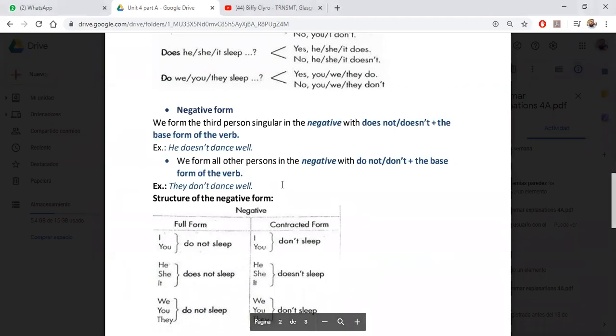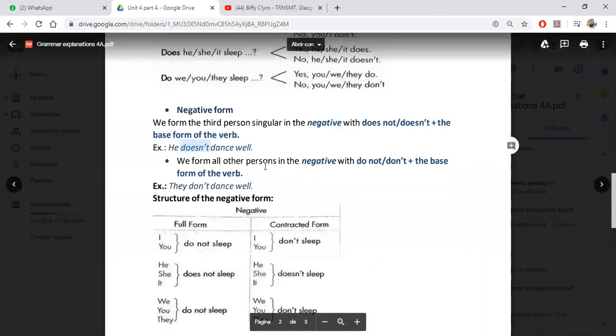We form the third person singular in the negative with does not or doesn't plus the base form of the verb. For example, he doesn't dance well. Remember, this is a contraction we use when we speak, not when we write. So he doesn't dance well.